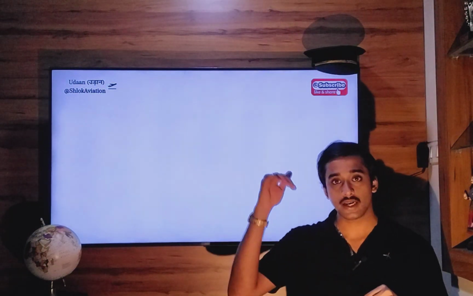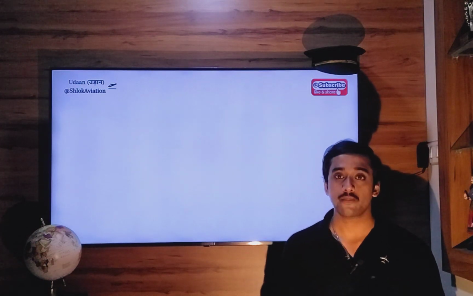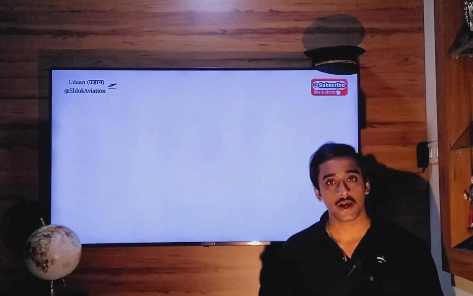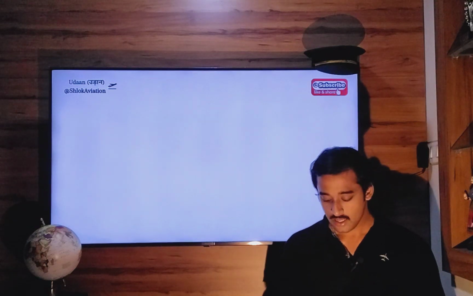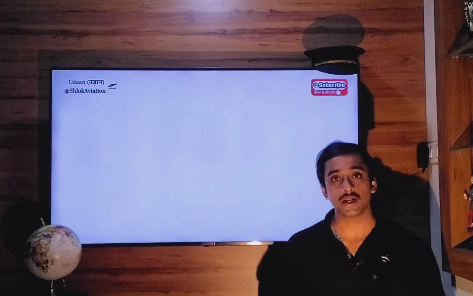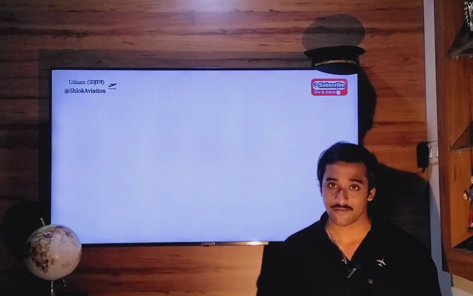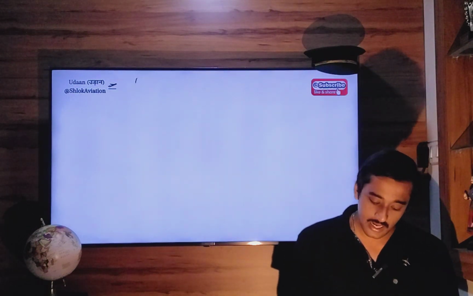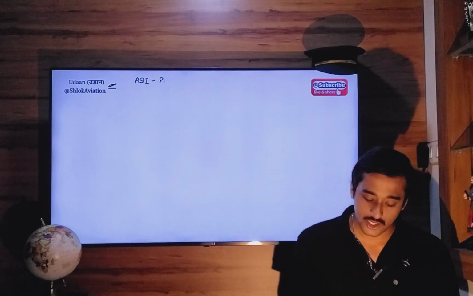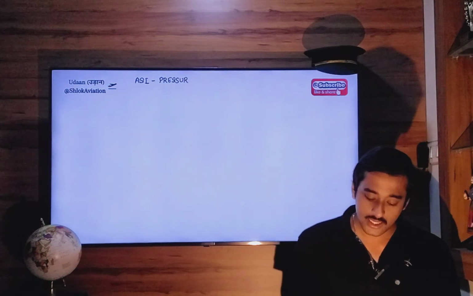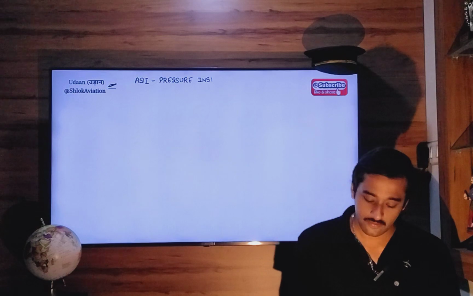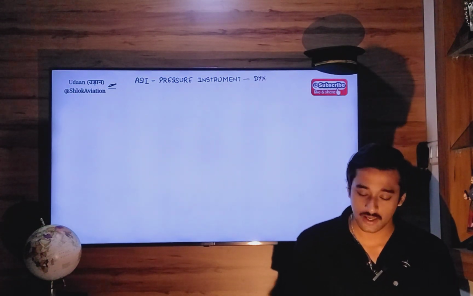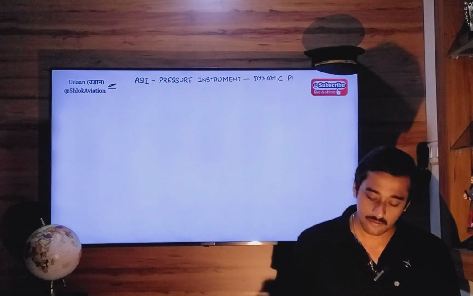So what happens when you descend to lower and lower altitudes? Atmospheric pressure increases. When you climb to higher and higher altitudes, atmospheric pressure decreases. Now I have said this many times in many of my lectures that your calibrated airspeed is nothing but the speed shown by your airspeed indicator. Correct? The airspeed indicator is nothing but your pressure instrument, and it requires dynamic pressure for its operation.